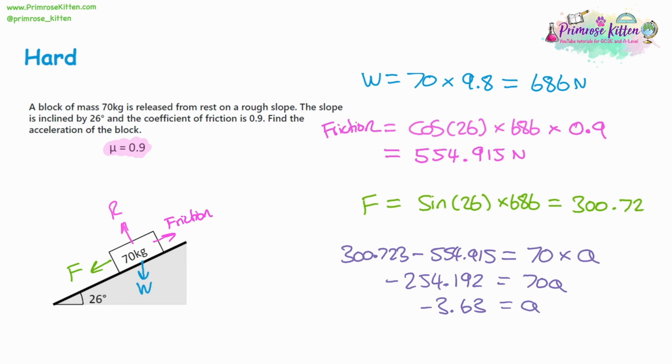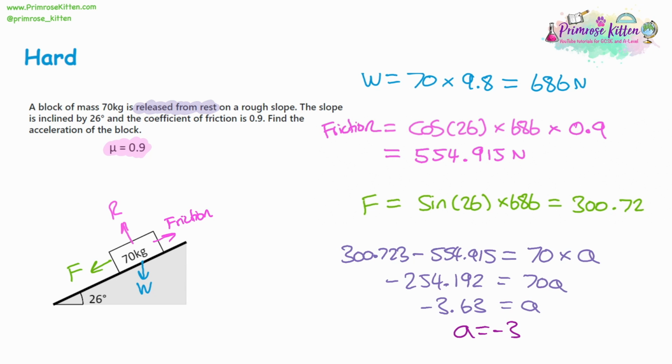Now, if you go back to what the question's saying, the question says the object is released from rest. That means that its speed is 0. So what happens if an object has a speed of 0 and the acceleration is negative? Well, all it means is it's not going to be moving. It's going to stay still. So what this means is with an acceleration, let's just write it down with the units.